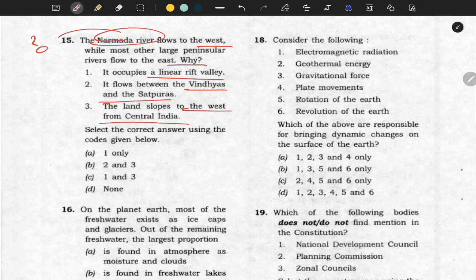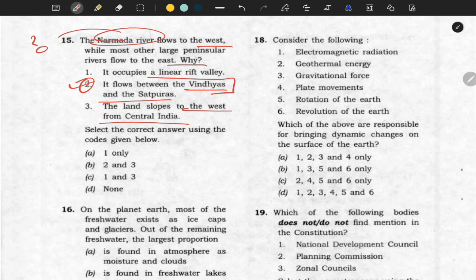See, here the confusion might arise for the second statement, and I think many of you know, yes, second statement is true, but the question says Narmada river flows to the west. Whether this is the reason? See, this is not the reason, though it is a correct statement, but this is not the reason why Narmada flows to the west.